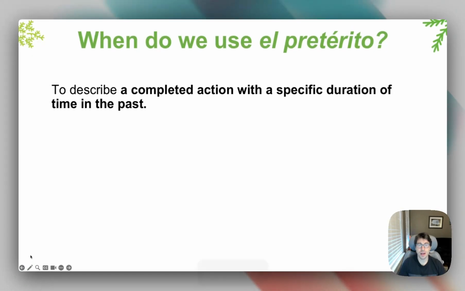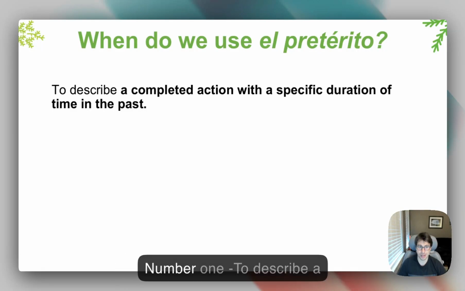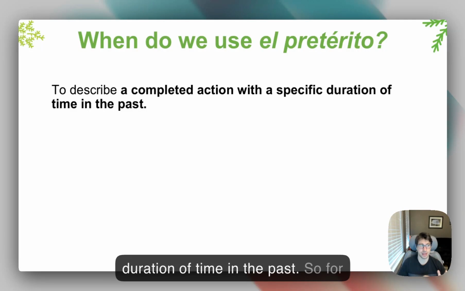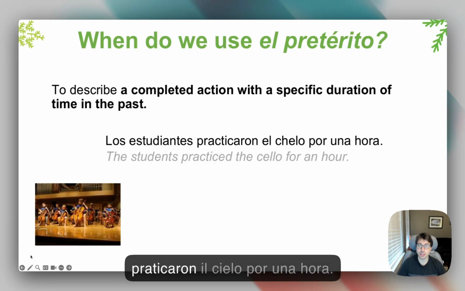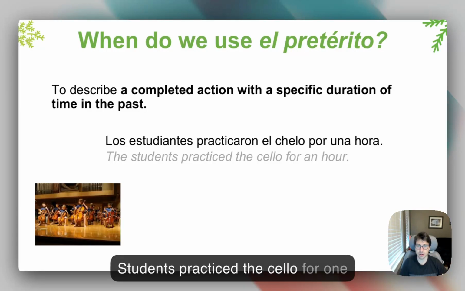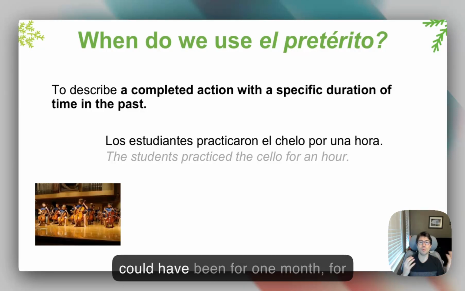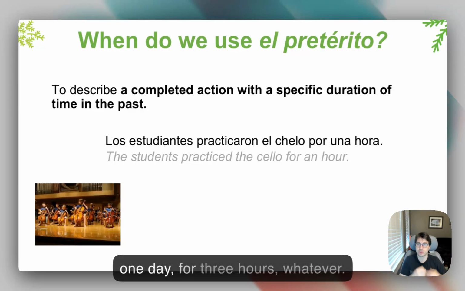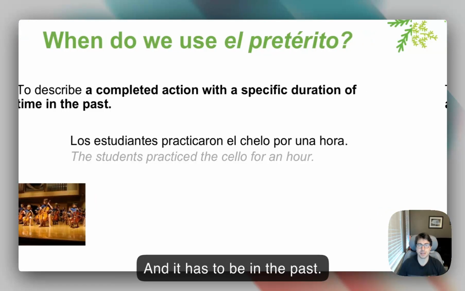Ahora vamos a ver cuándo usamos el pretérito. We're going to learn 3 different ways of when to use the preterite. Number 1, to describe a complete action with a specific duration of time in the past. So, for example, los estudiantes practicaron el cello por 1 hora. Students practiced the cello for 1 hour. A specific duration of time. It could have been for 1 month, for 1 day, for 3 hours, whatever. Preterite. And it has to be in the past.